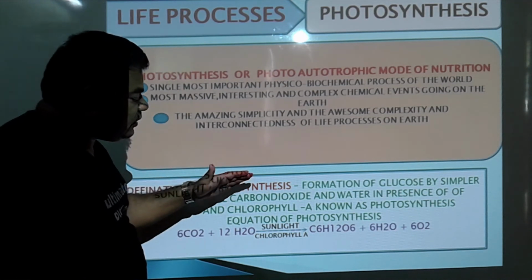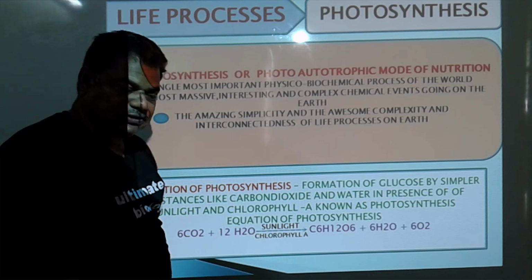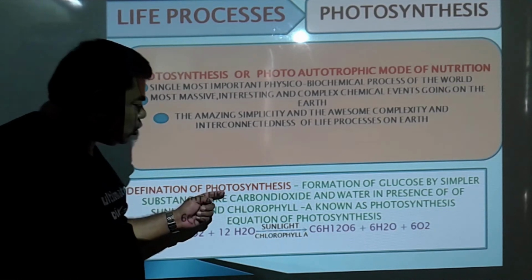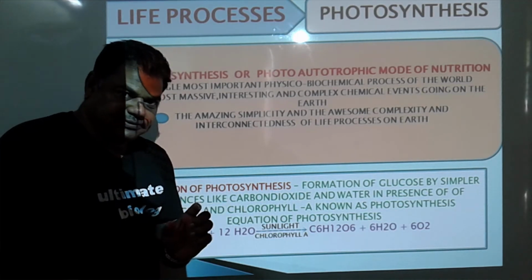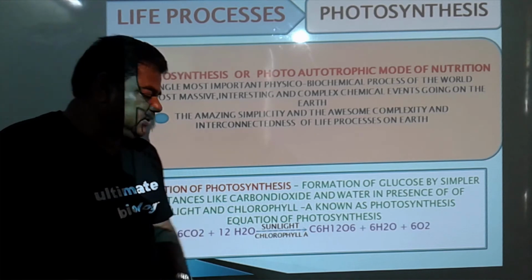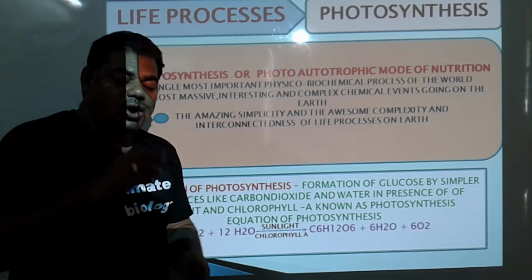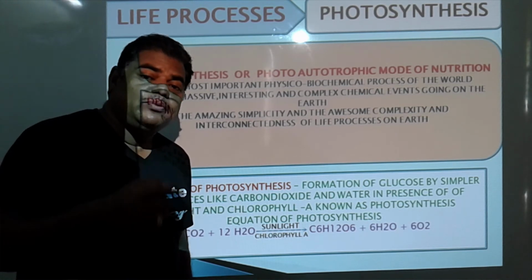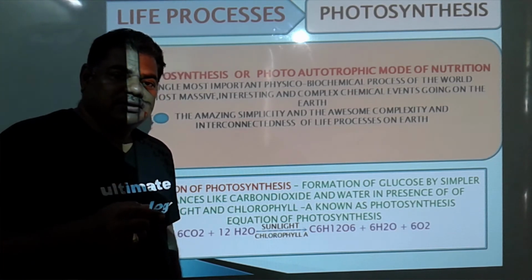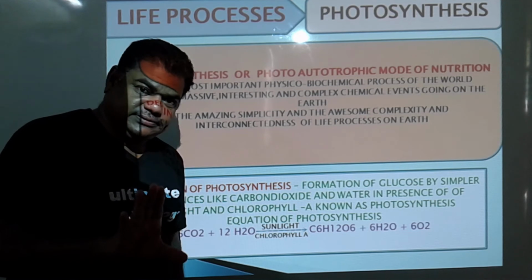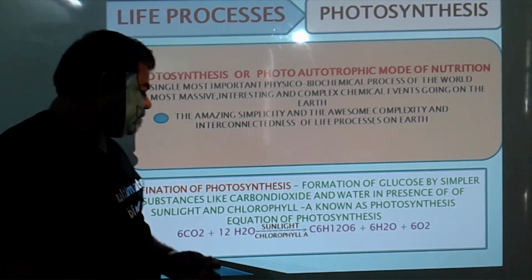We will see this photosynthesis definition first. Photo means light, sunlight, and synthesis means formation. Formation of food material in presence of light, due to light.